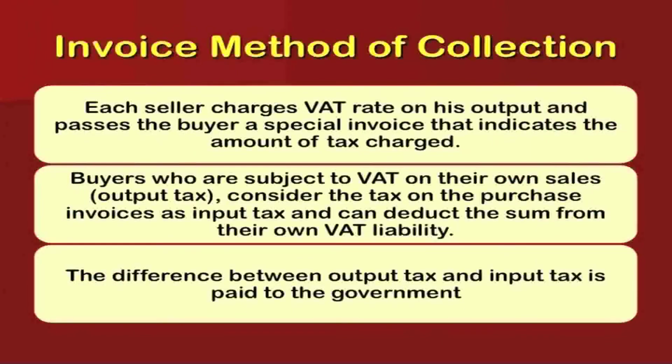Invoice based method for collection of VAT. Each seller charges VAT rate on his output and passes the buyer a special invoice that indicates the amount of tax charged. Buyers who are subject to VAT on their own sales, that is the output tax, consider the tax on the purchase invoices as input tax and can deduct the sum from their own VAT liability. The difference between output tax and input tax is to be paid to the government.